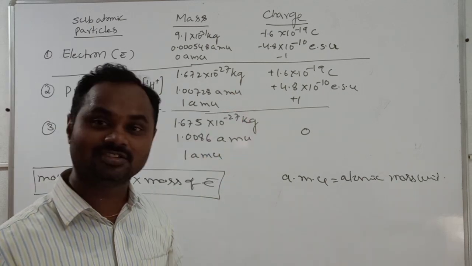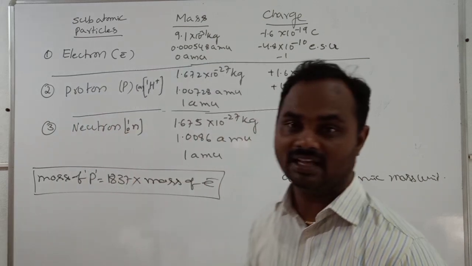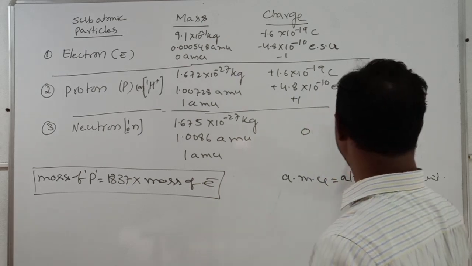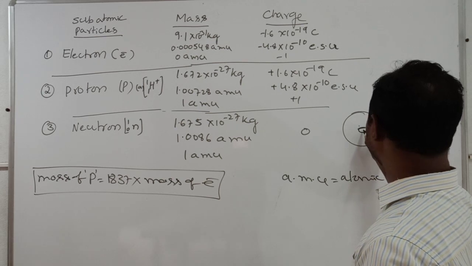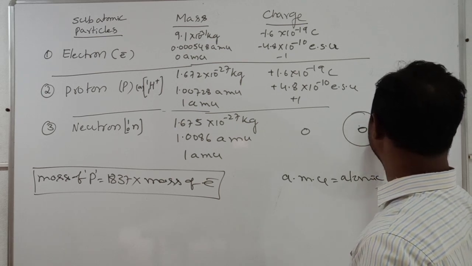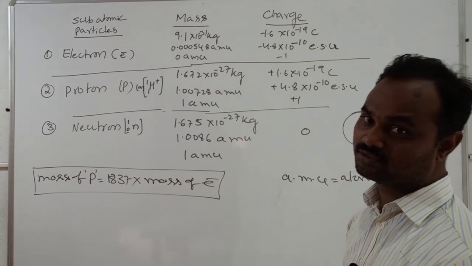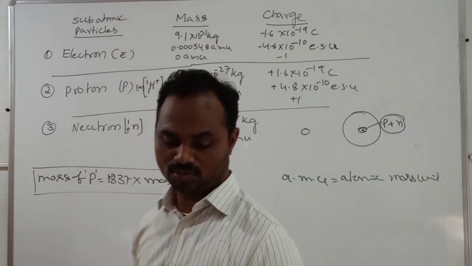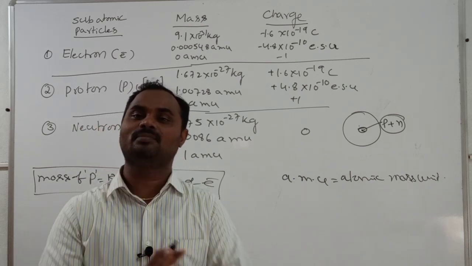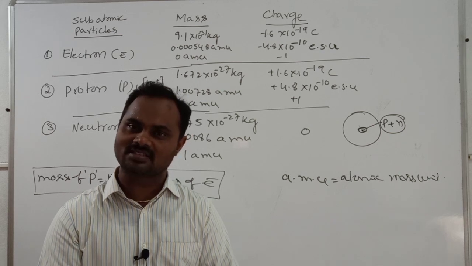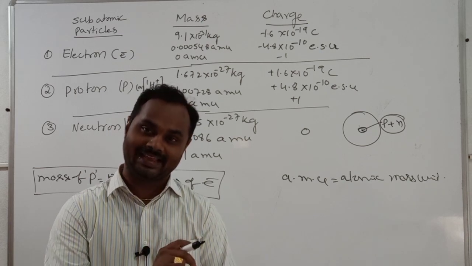But neutron, there is no charge inside the atom. What are the particles mainly present? Electron, proton, neutron. Among these, what is present in the center of the atom? Proton plus neutron. Proton plus neutron is the massive particle. So in the entire atom, about 99% of the mass is present at the center of the atom, which we call the nucleus.